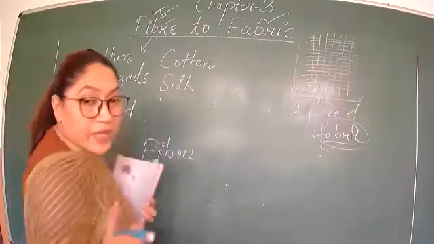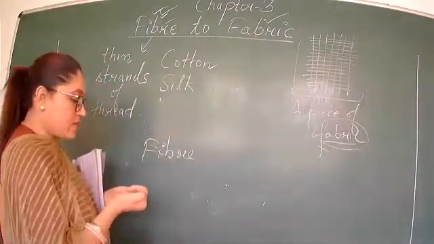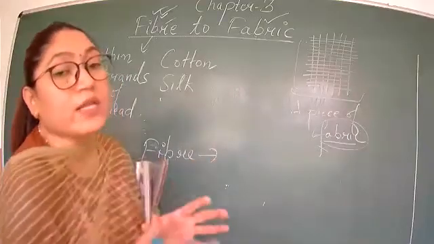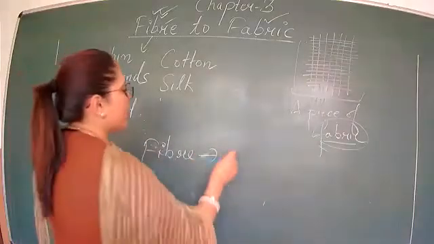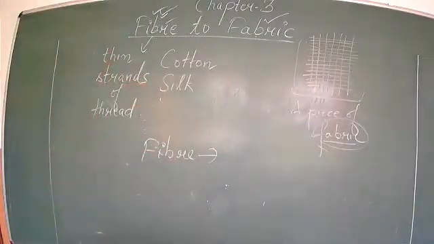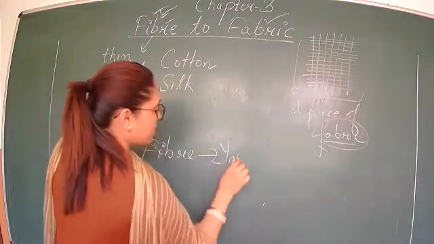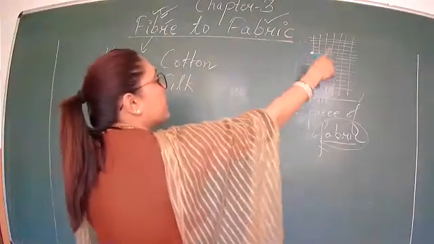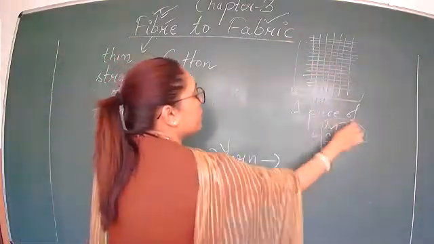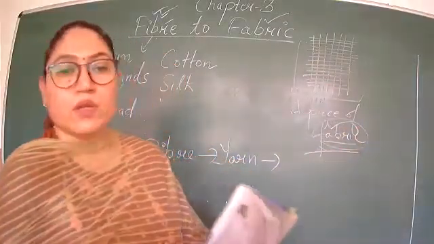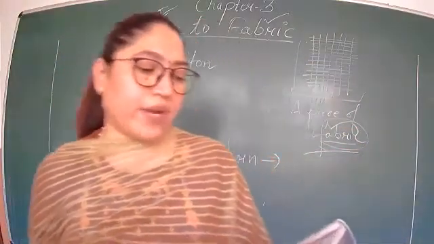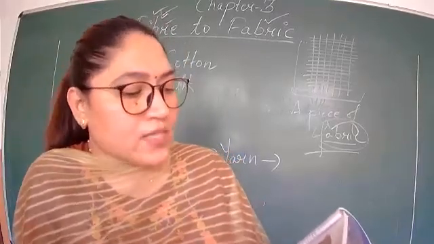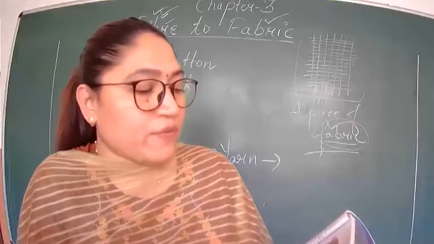First fiber is that which we get from the plants or animals. Then these fibers, which are thin strands of the thread, are twisted together to form yarn, and ultimately yarn is arranged like this in this pattern to form fabric. Fiber, yarn, fabric. Underline this line also. This is also important. Fabrics are made up of yarns and yarns are further made up of fibers.